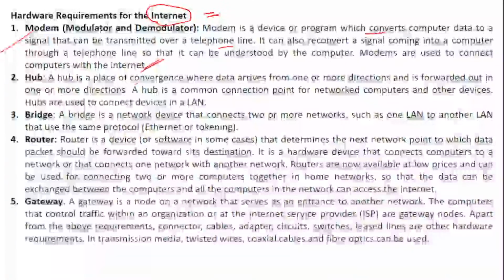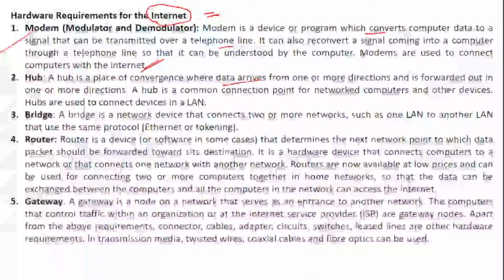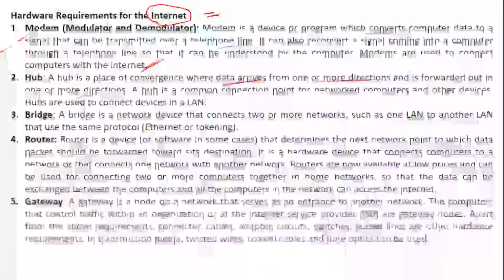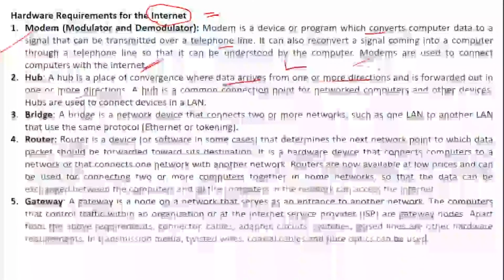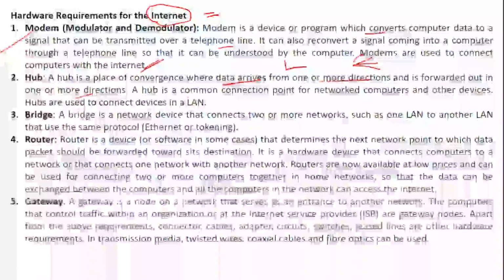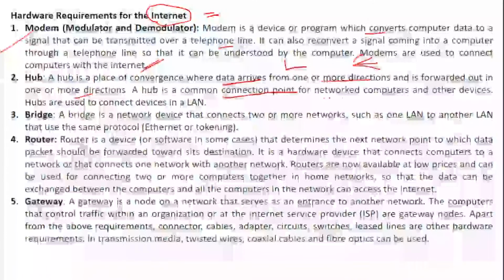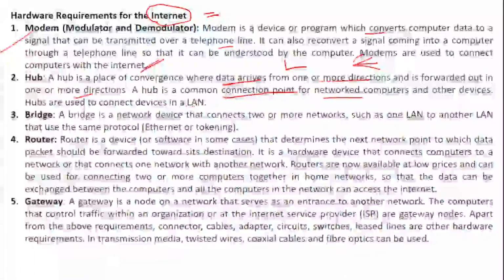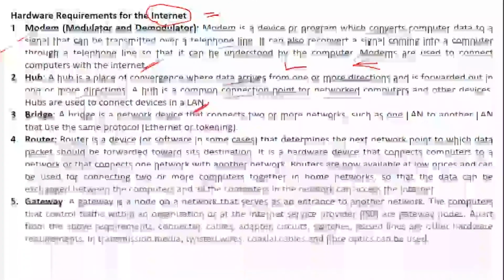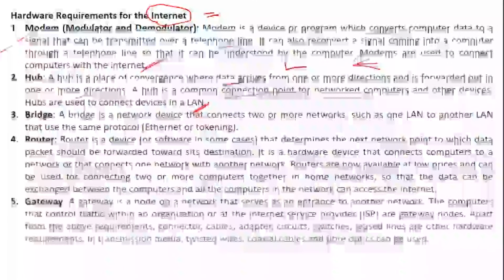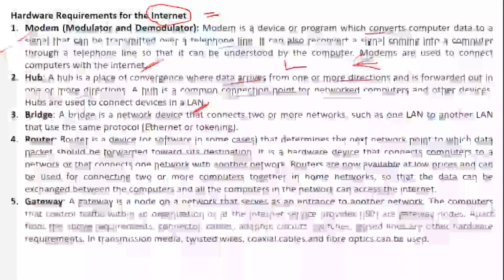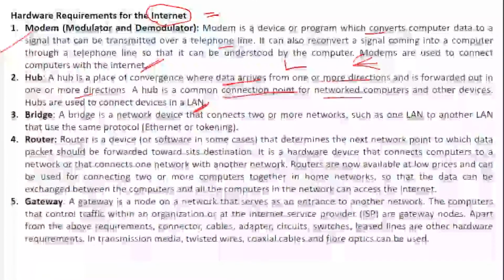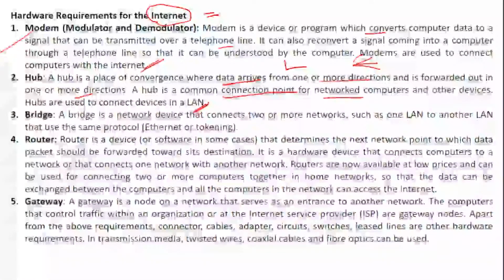Hub is a place of convergence where data arrives from one or more directions and is forwarded in one or more directions. Basically it's a common connection point for networked computers and other devices. So hub is used in order to connect LAN. Then we have bridge. Bridge is a network device that connects two or more networks, such as LANs in the form of Ethernet or Token Ring, using the same protocol.